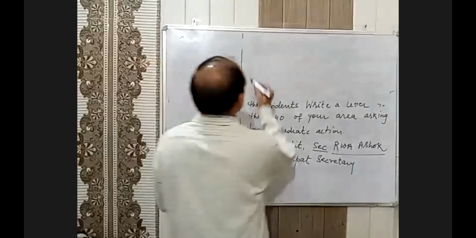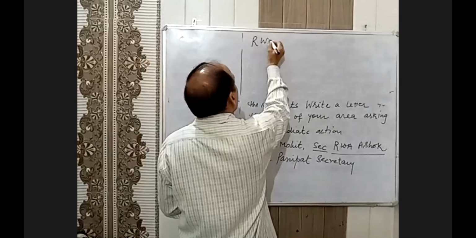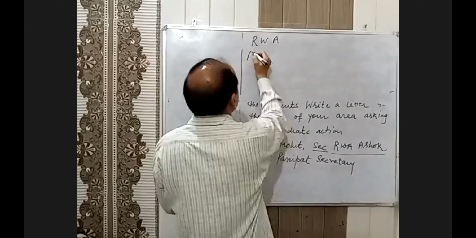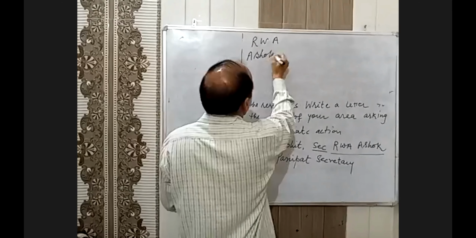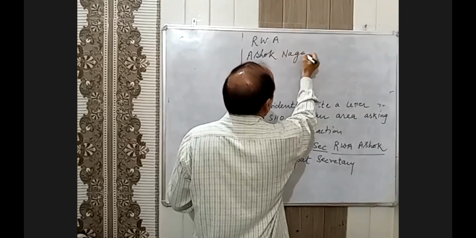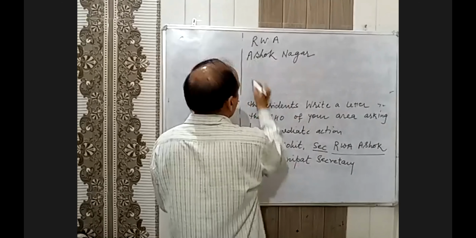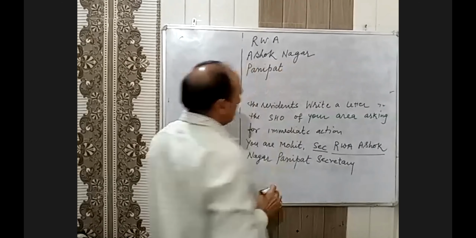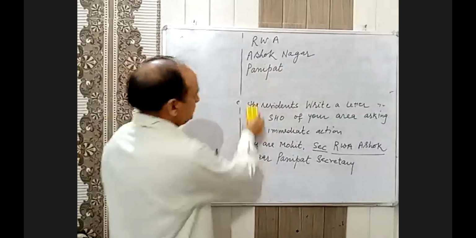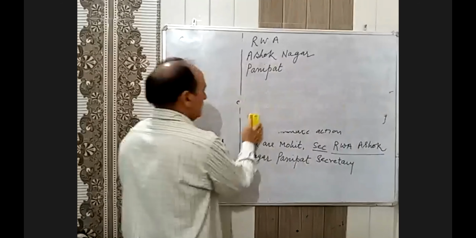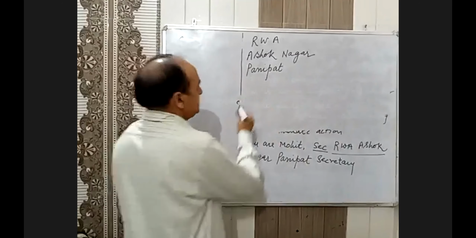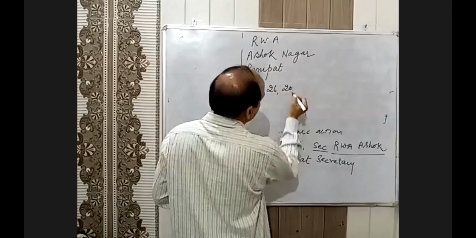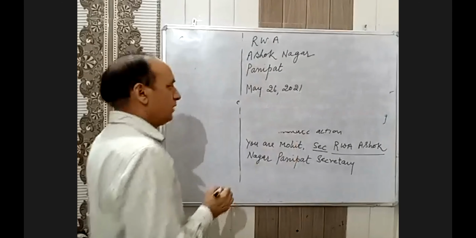RWA, Ashok Nagar, Panipat, the name of the place. Then you write the date. Today's date is May 26, 2021.